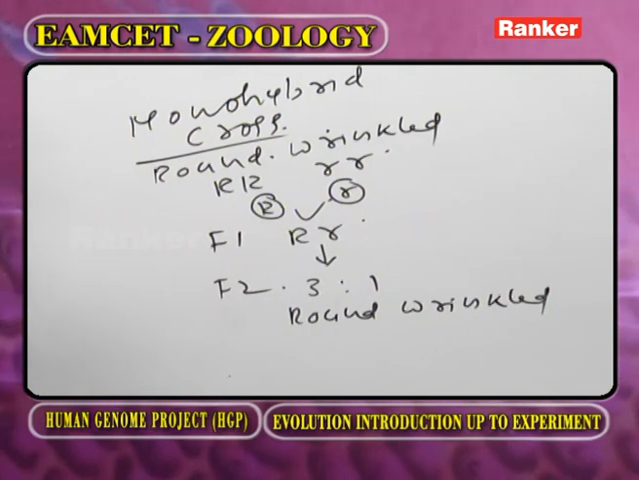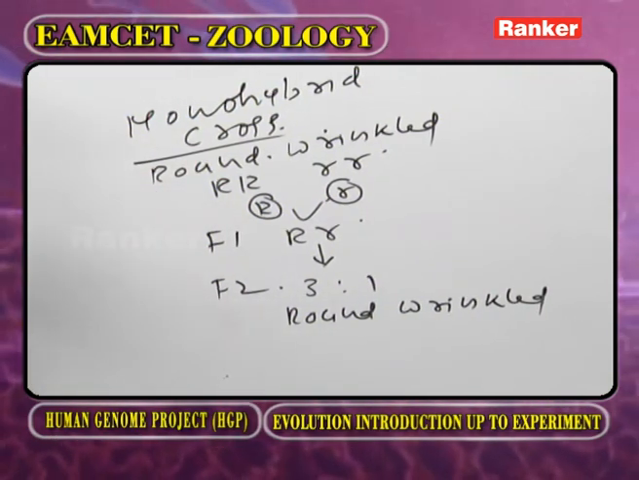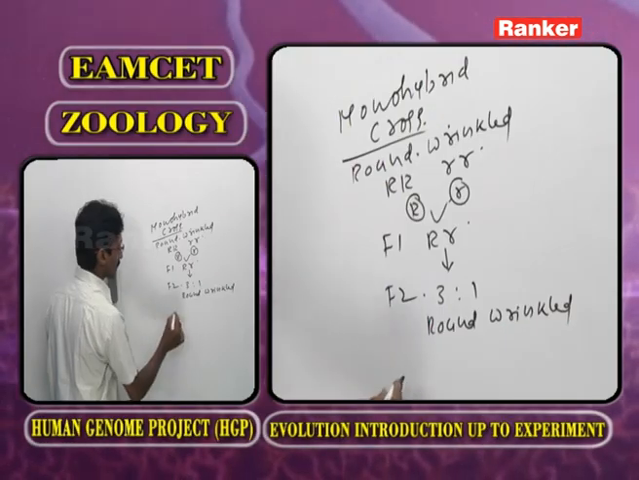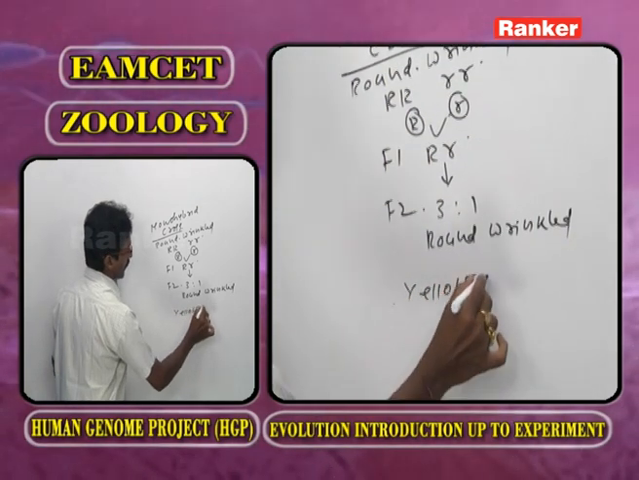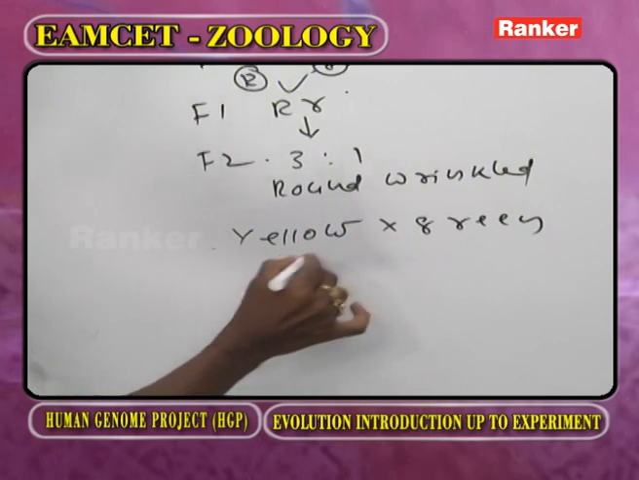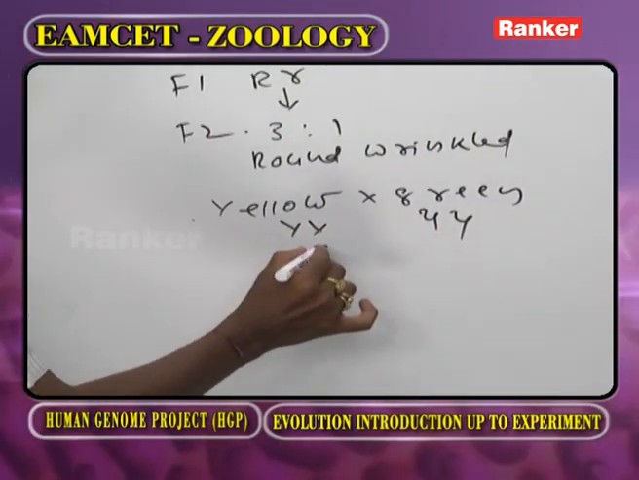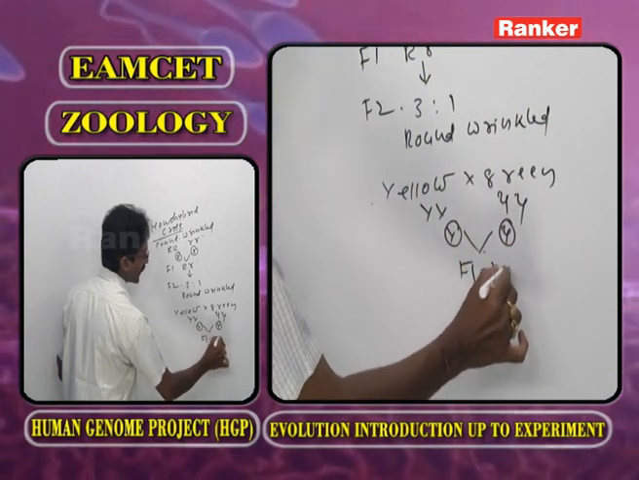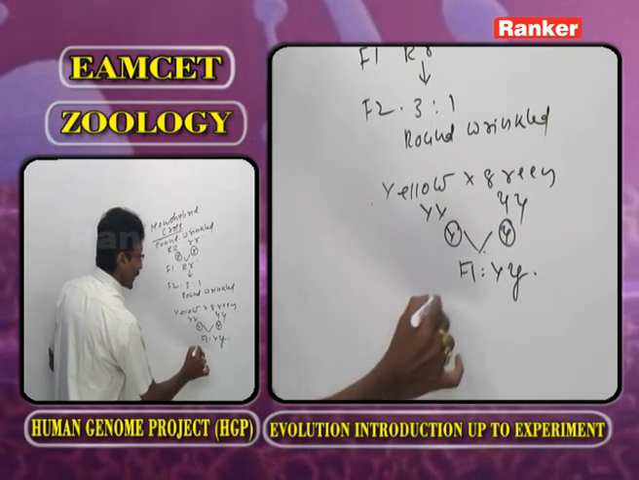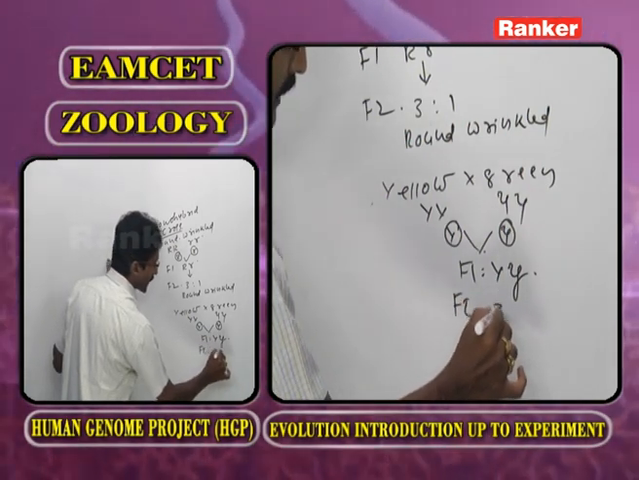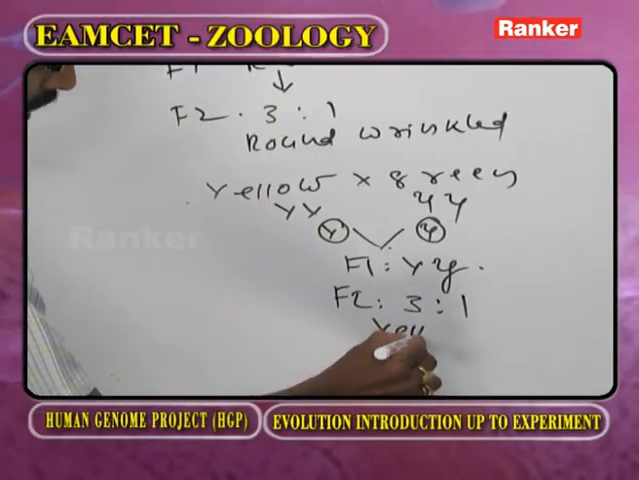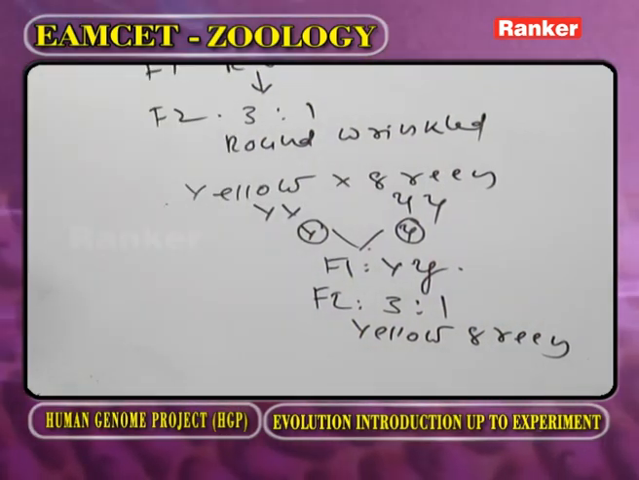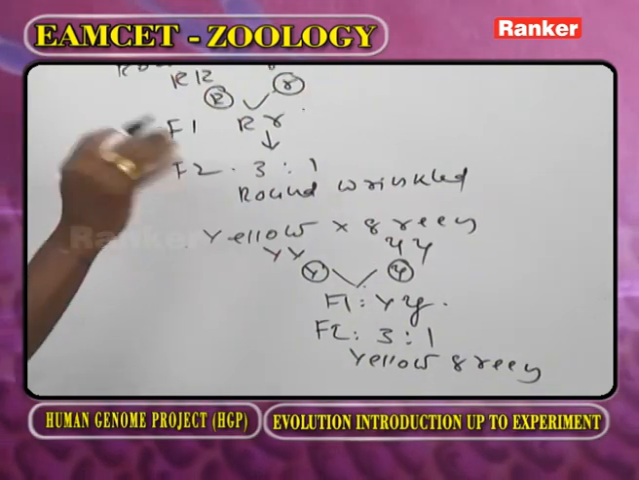Now we go for the next cross, another example for the monohybrid cross. Yellow and green. Capital Y, small y, small y. Here capital Y gamete, small y gamete. In the F1 generation, we are getting capital Y, small y. Now, in the F2 generation, we are getting 3:1, 3 yellow and 1 green. Now, these two are taken for the dihybrid cross.